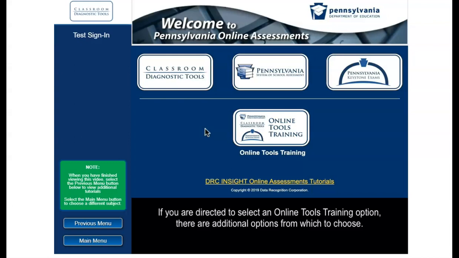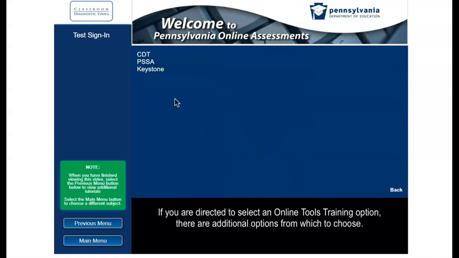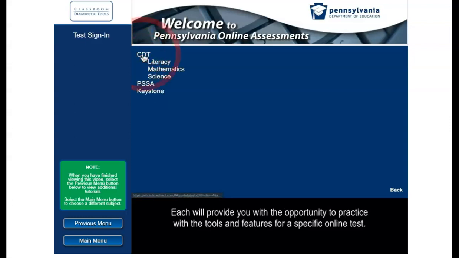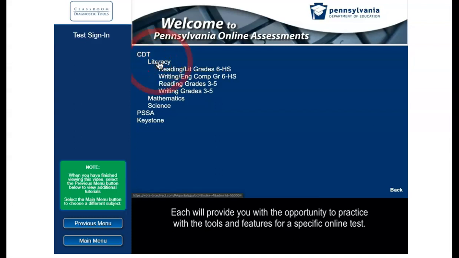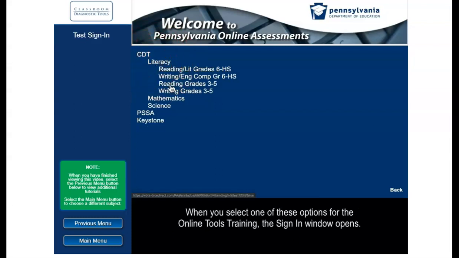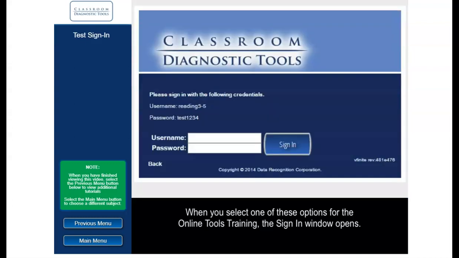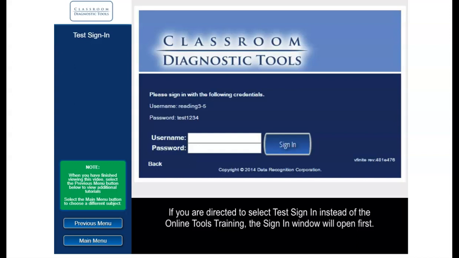If you are directed to select an online tools training option, there are additional options from which to choose. Each will provide you with the opportunity to practice with the tools and features for a specific online test. When you select one of these options for the online tools training, the sign-in window opens. If you are directed to select Test Sign-In instead of the online tools training, the sign-in window will open first.